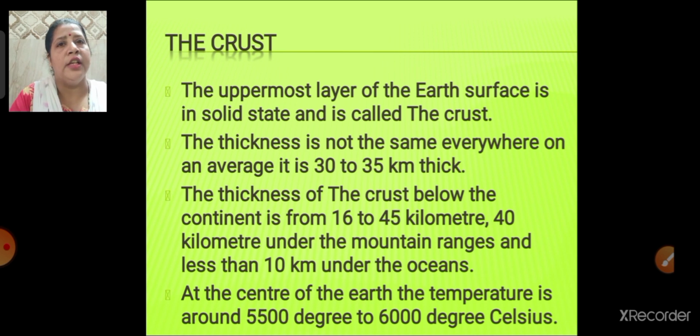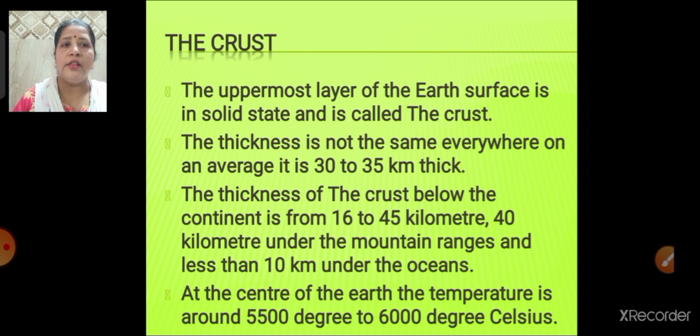Now what is the thickness of this crust? On an average, the thickness of this crust is between 30 to 35 kilometer. But the thickness varies according to the continents, the oceans and the mountains.